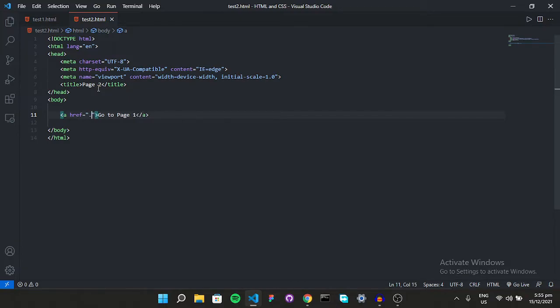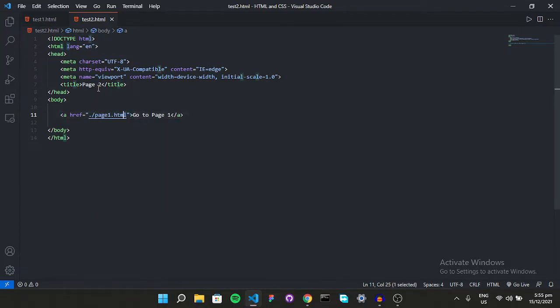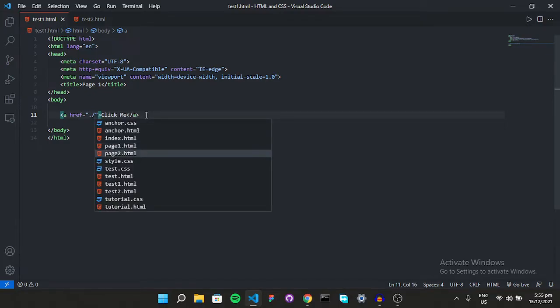I use a dot, which means that I'm inside my same folder. So slash, which is going to move into the same folder and find the files. There it is, page1.html. But remember, you have to use this extension as well for it to work properly. Okay, so this is going to link us to page 1. So go to page 1, and in here, rather than https://google.com, remove this to give it the address of your page 2. So there it is, right?